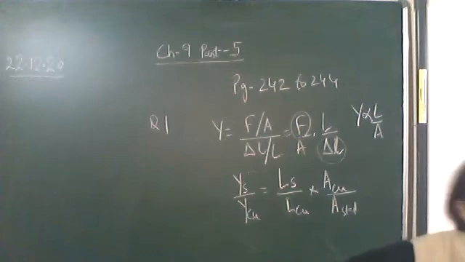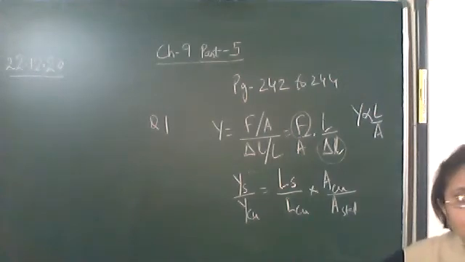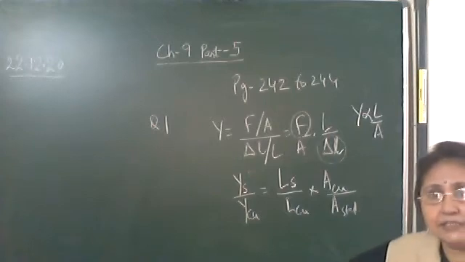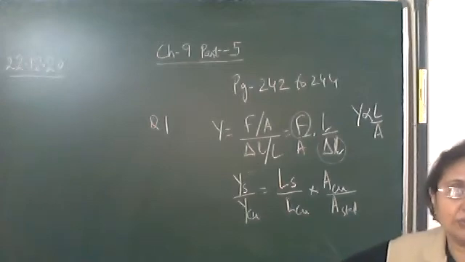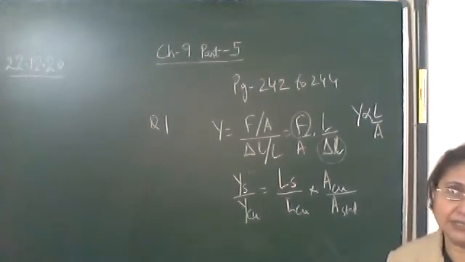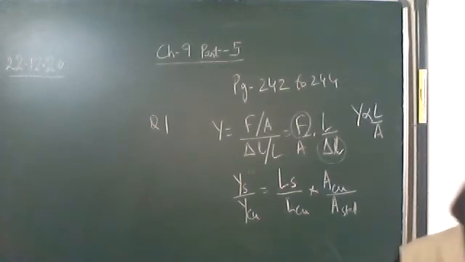It's a straight line, only at the top it is bending, otherwise it's a straight line. So consider any triangle and find out tan theta. Tan theta means perpendicular upon base. This perpendicular upon base is the slope of the line, and this slope of the line is giving the Young's modulus. So you can consider any triangle.